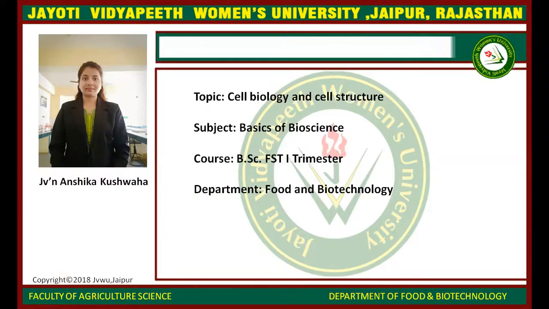Its size is in diameter from 2 to 120 micrometer. So basically, cell theory was proposed by Matthias Schleiden and Theodor Schwann in 1839. These two scientists proposed the cell theory for living things. All living things are made up of cells. Cells are the smallest working unit of all living things. So basically, cell is the very smallest working unit in our body. All the cells come from pre-existing cells through cell division. Later, we will talk about cell division also.